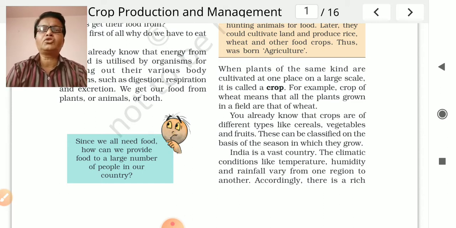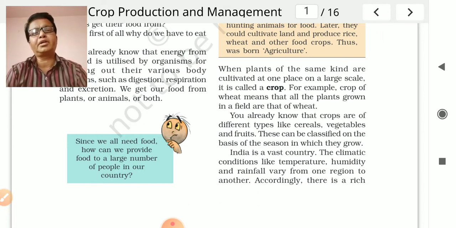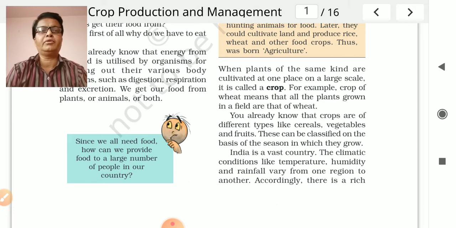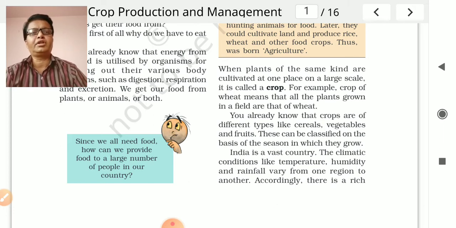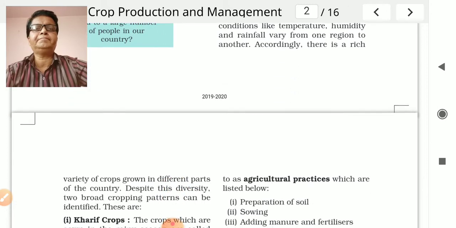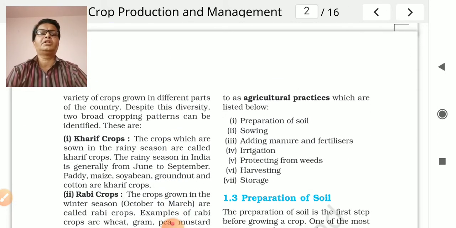India is a vast country. The climatic conditions are different, temperature different, humidity different, rainfall different. On the basis of that, we take different types of crops in different areas of our country, from region to region, and a rich variety of fruits is grown in different parts of the country. Despite this diversity, two broad crop patterns are identified: one is the Kharif crop and the second is the Rabi crop.